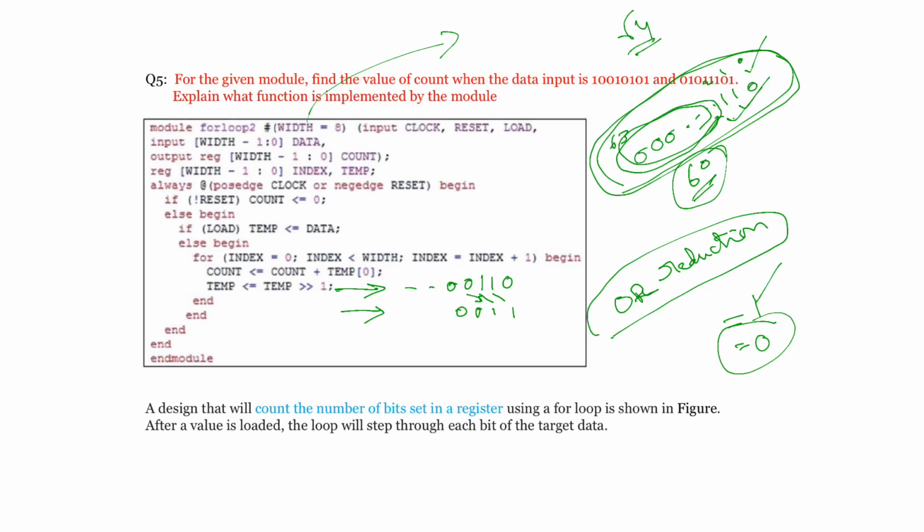In the next cycle you shift again, this one goes out and one more 0 is inserted. After 4 cycles you are going to get all zeros only. No ones are going to be present because you already counted these ones. So at this point your OR reduction will give 0, and you can come out of the loop. That condition you can write to simplify this program.